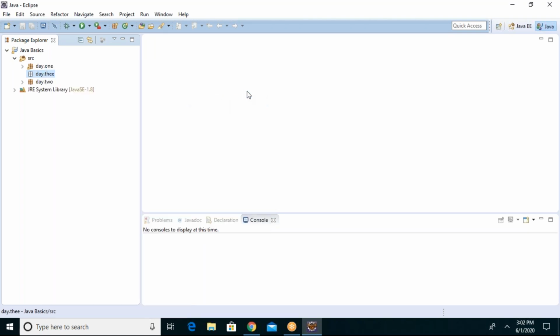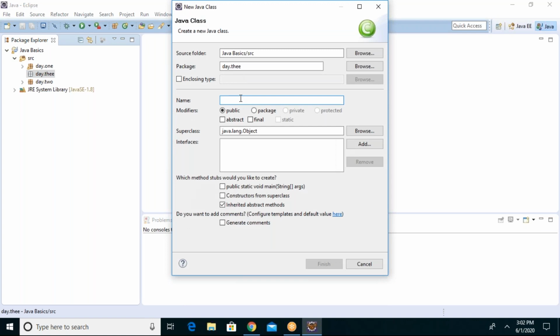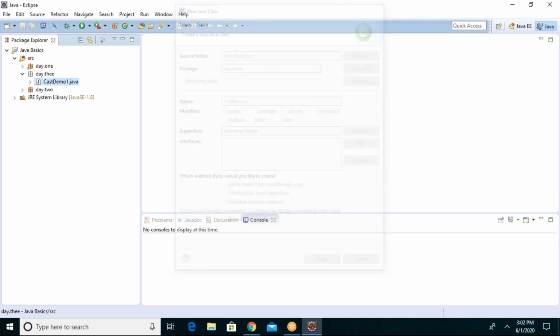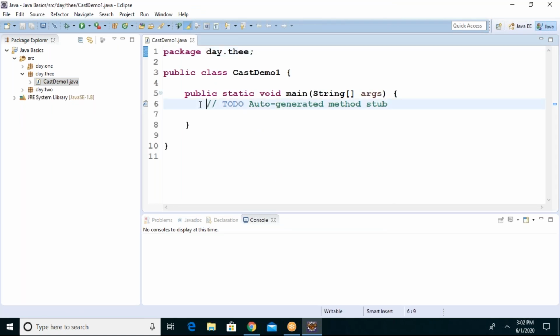Okay. So first, let us discuss typecasting. What is typecasting? In the very beginning session, I told you there are a few data types available in Java.